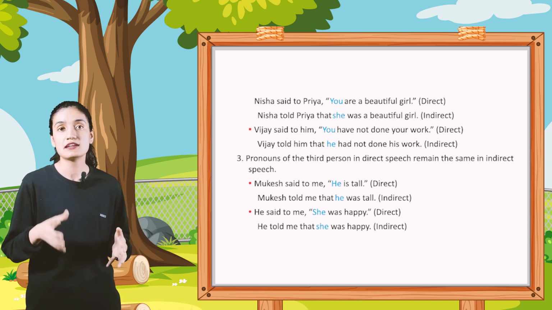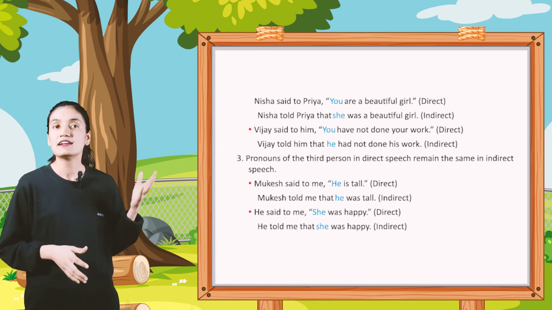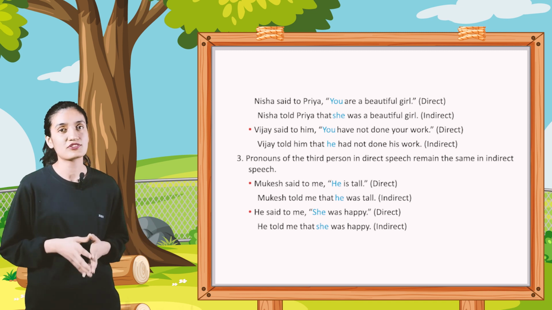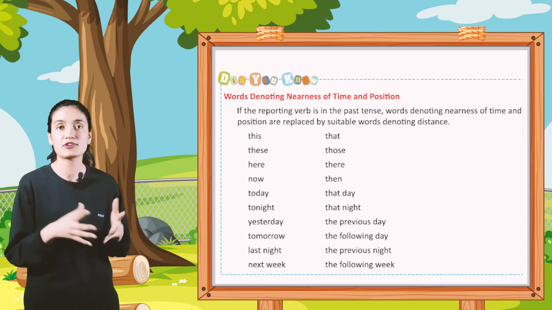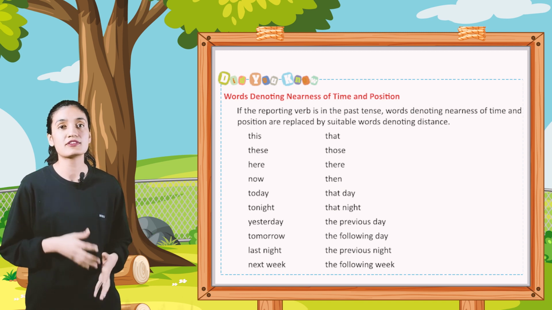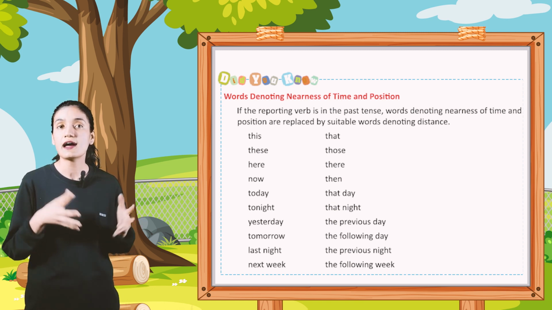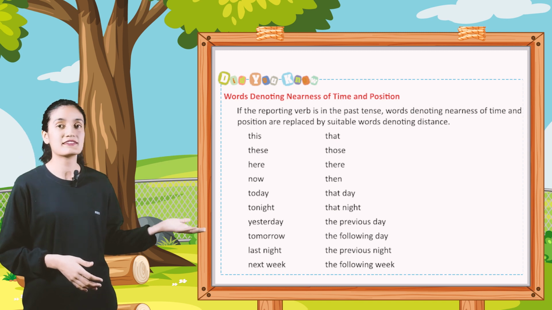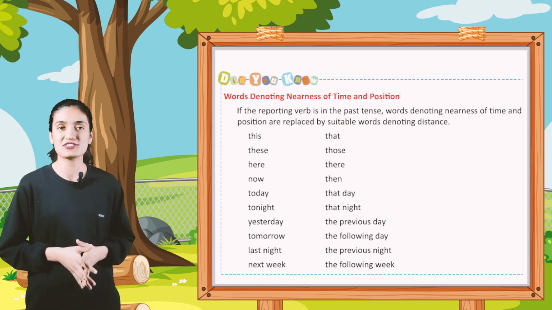Mukesh said to me, "He is tall." Direct. Mukesh told me that he was tall. Indirect. He said to me, "She is happy." Direct. He told me that she was happy. Indirect. Now kids, did you know words denoting nearness of time and position? If the reporting verb is in the past tense, words denoting nearness of time and position are replaced by suitable words denoting distance. You can see the words. These words denote the nearness of time and position.